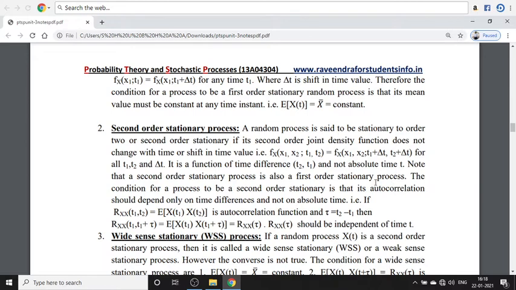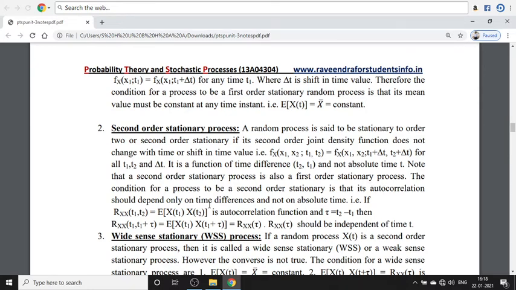Here we should note that delta is a time shift. It is a function of the time difference t2 minus t1, and not the absolute time t. Note that the second order stationary process is also a first order stationary process, because if we consider fX(x1) at t1 and fX(x1) at t1 plus delta t, that is called a first order stationary process only.